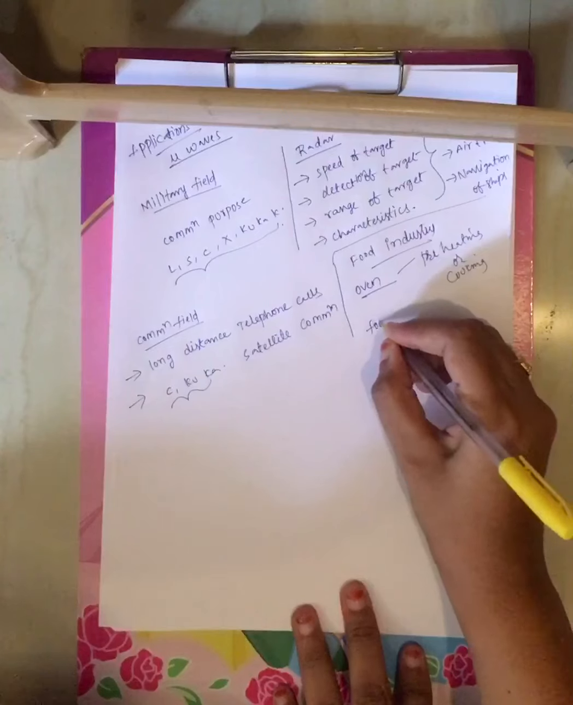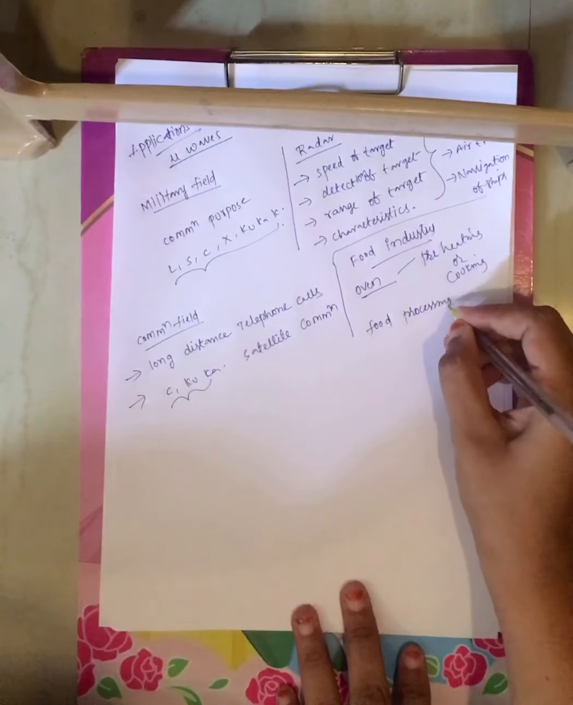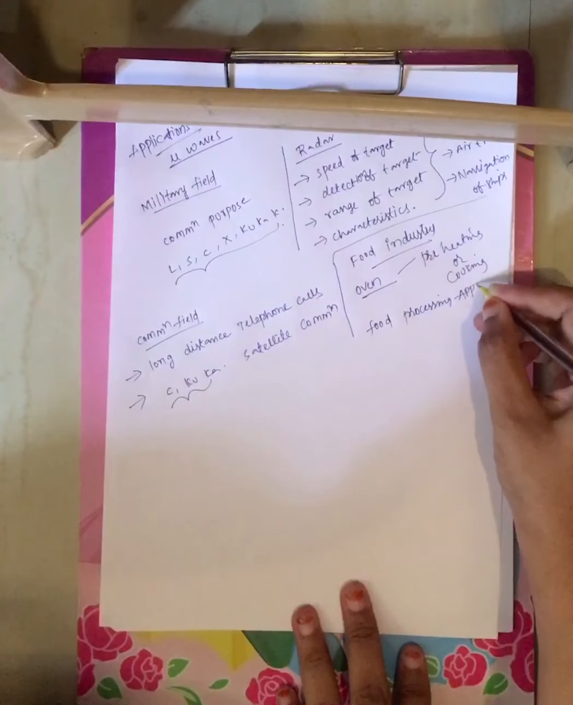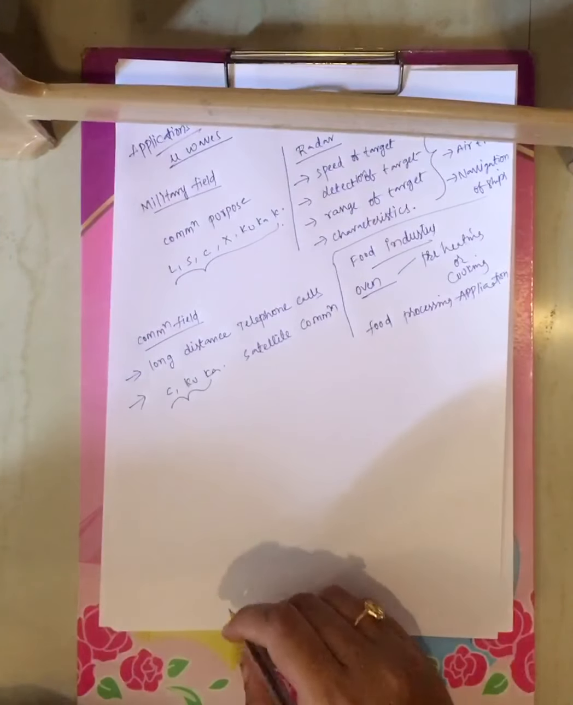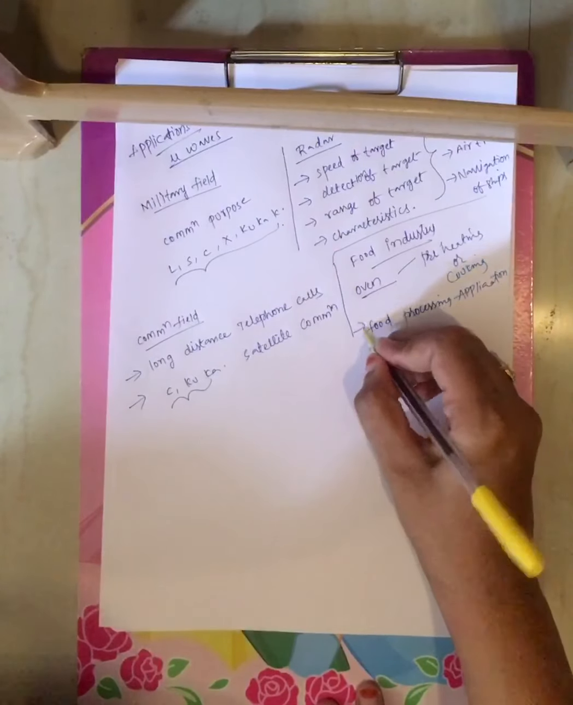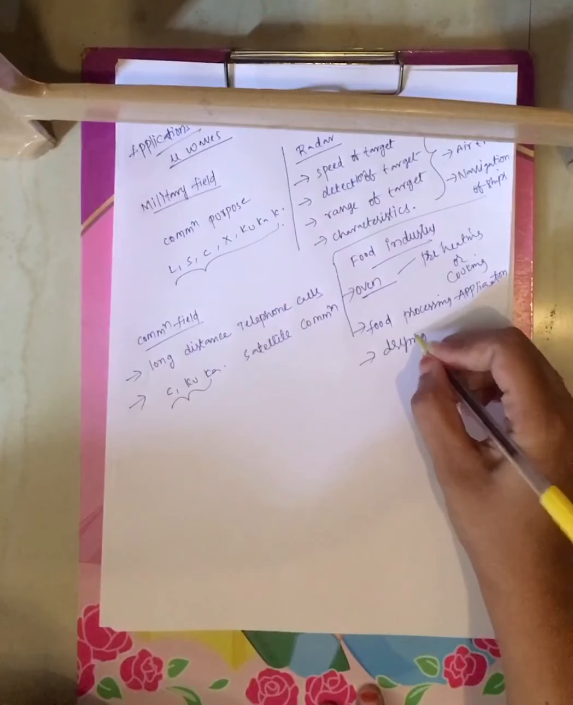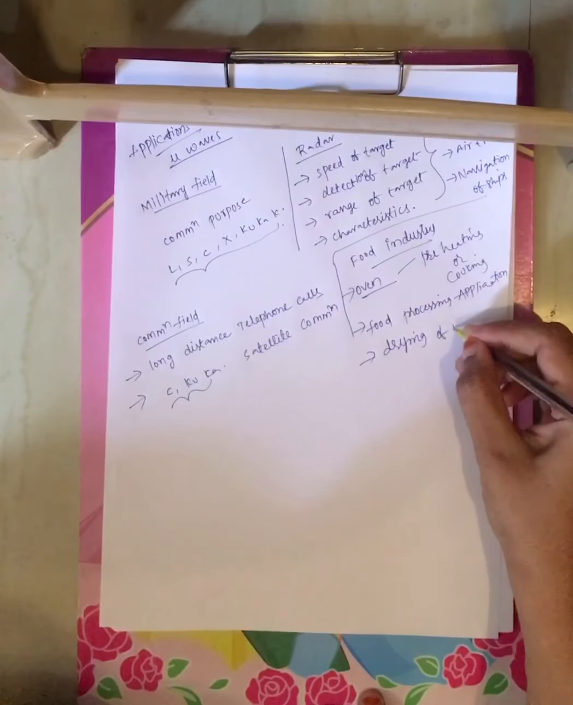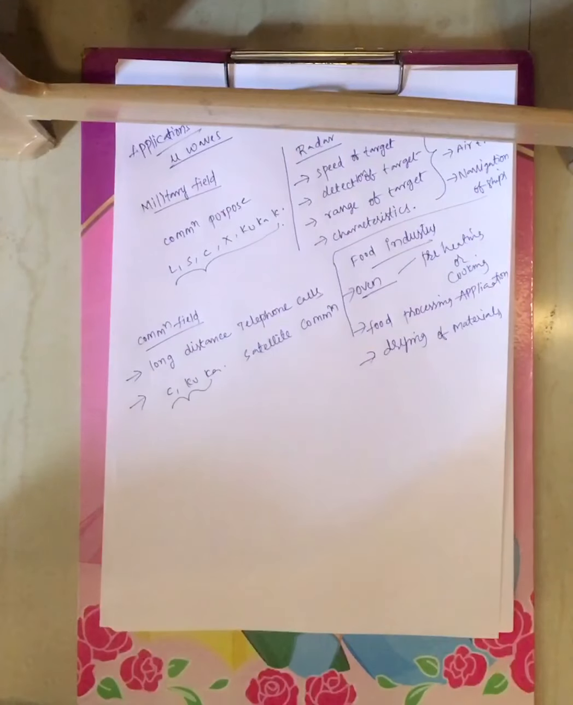Another application is food processing; several food processing applications can be obtained using microwaves. Another one is drying of materials. If there are wet materials, they can be dried using microwaves. This is one of the applications of microwaves under the food industry.